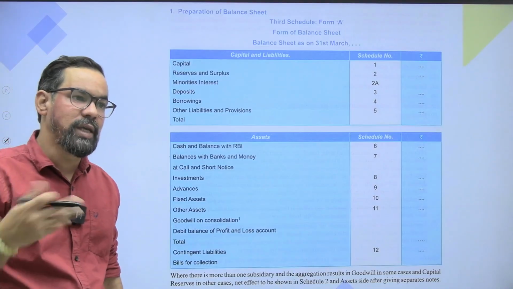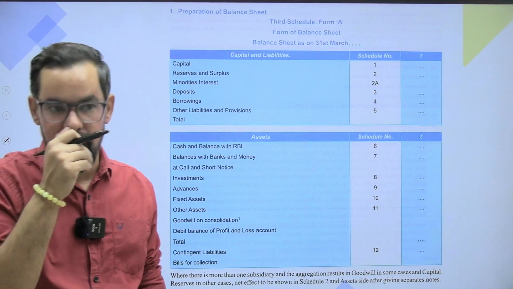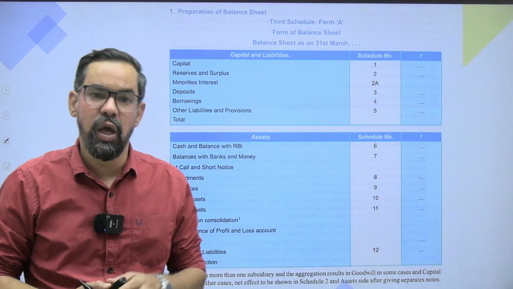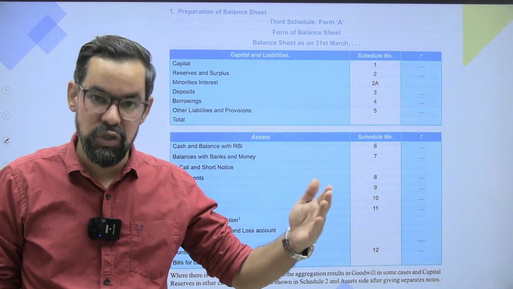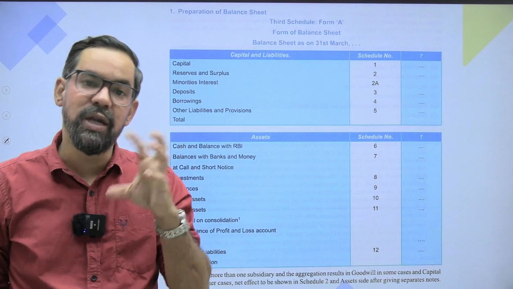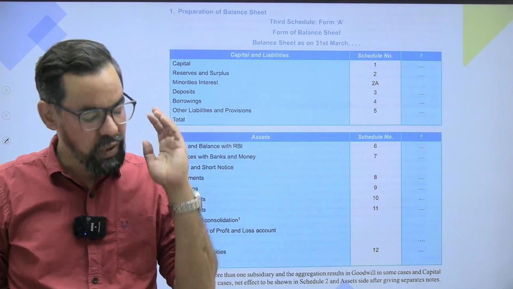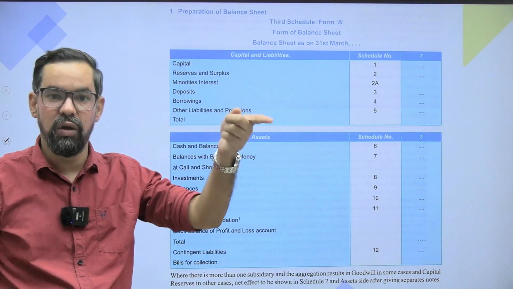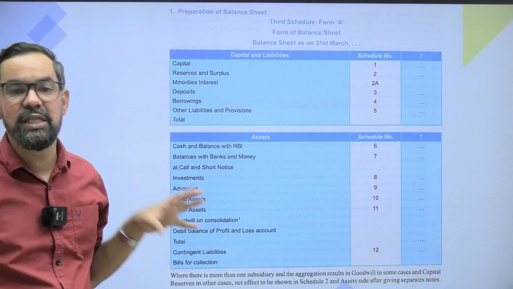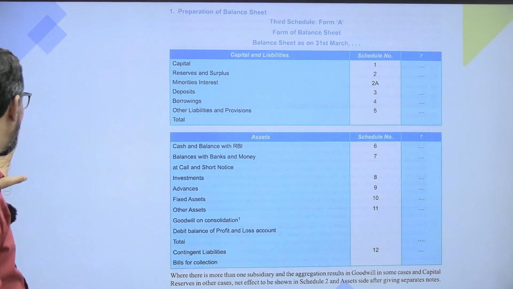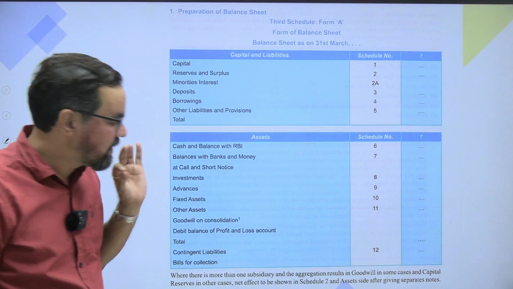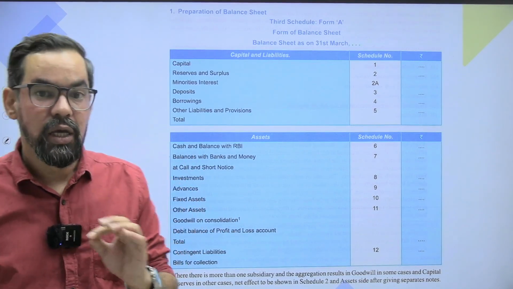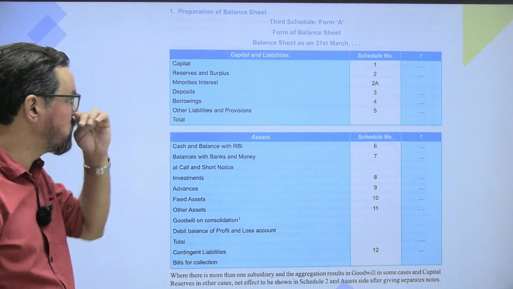Okay? So for companies, it is Companies Act 2013, Schedule 3, okay? Whenever you talk about the final accounts of a company, which include balance sheet, profit and loss account, and cash flow statement also, right? So the format is given under section 129 of Companies Act 2013 itself. So section 129 is for a joint stock company, but for banking it is defined by RBI under section 29 of Banking Regulation Act 1949, and this is the exact format. If you open the balance sheet of any banking company in India, you'll see it in this particular format. Okay? So this is very important.